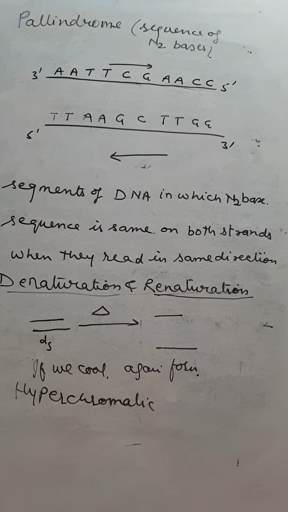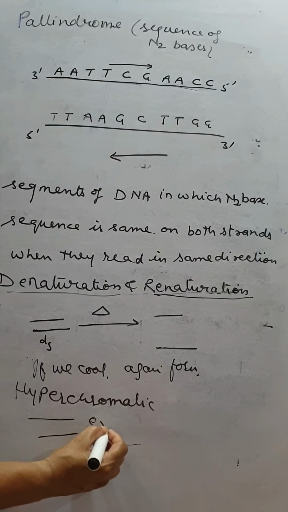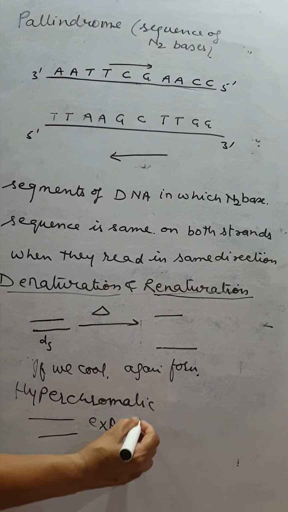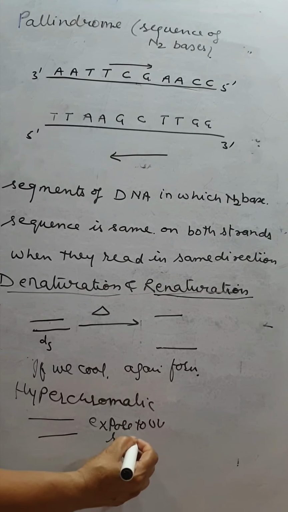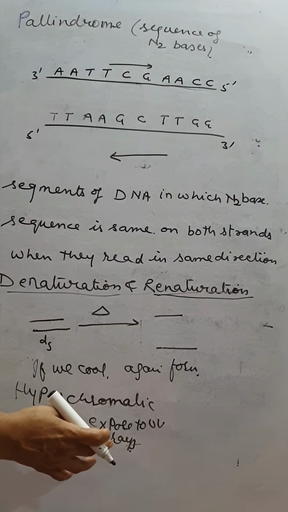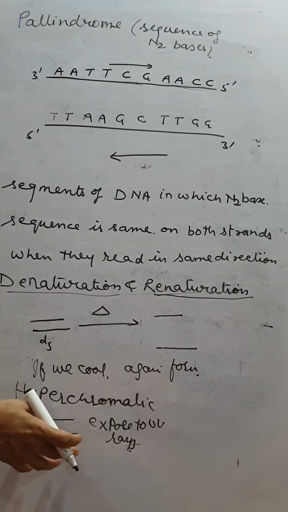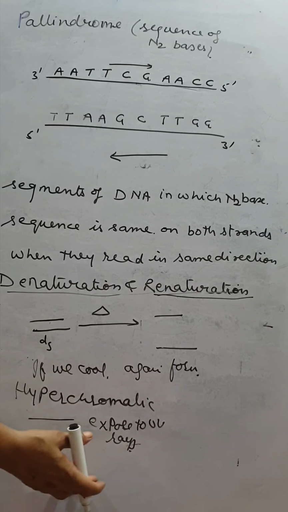The hyperchromatic effect means that when normal double-stranded DNA is exposed to ultraviolet rays, UV rays, it absorbs less radiation.